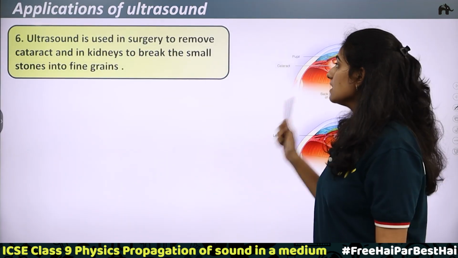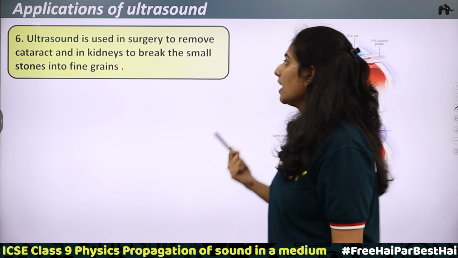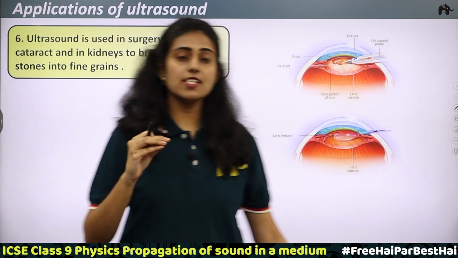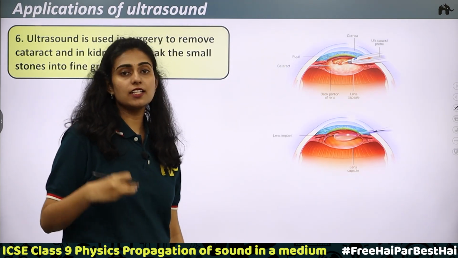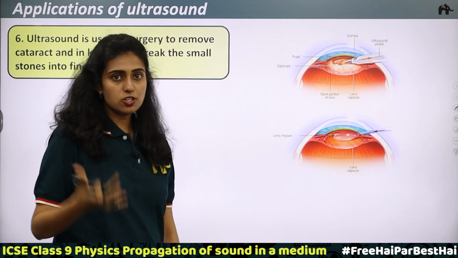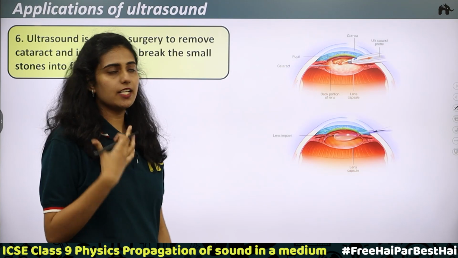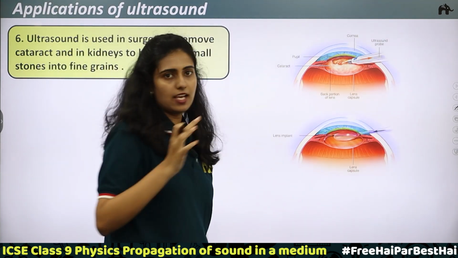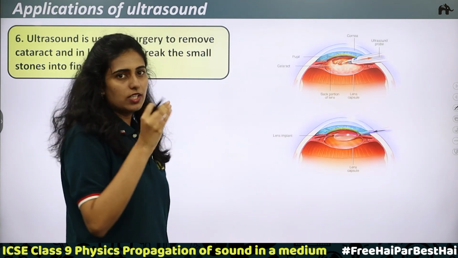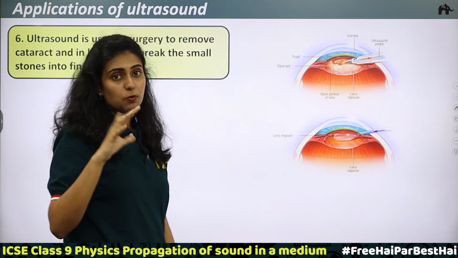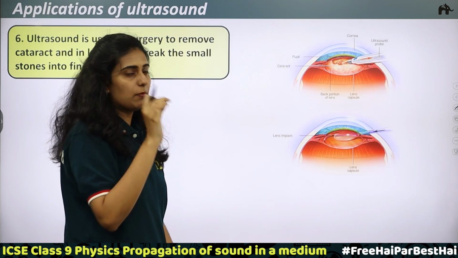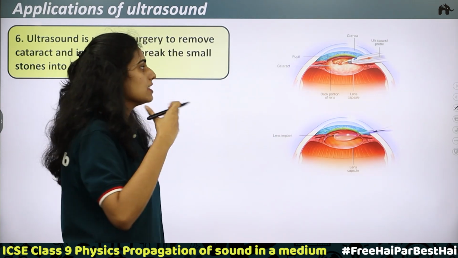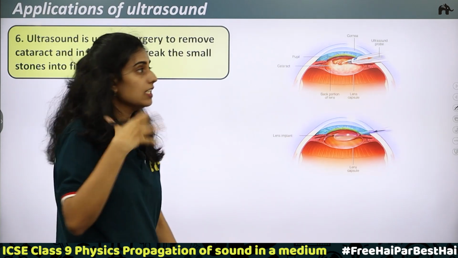Next, ultrasound is used in surgery to remove cataract and in kidneys to break small stones into fine grains. We have said ultrasound is of high frequency and high energy. The energy will also be high because energy and frequency are directly proportional. Now, what is cataract? Cataract is a disease of the eyes. A cloudy thing is formed on the human eye lens. Compared to the normal lens, the person's vision will decrease.